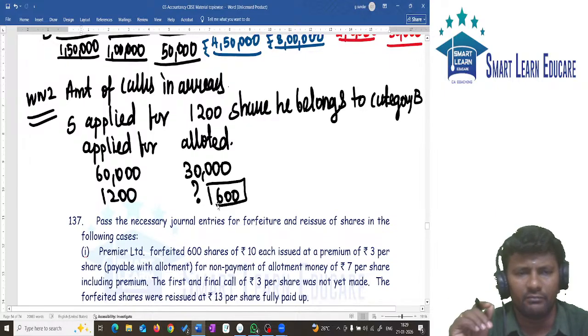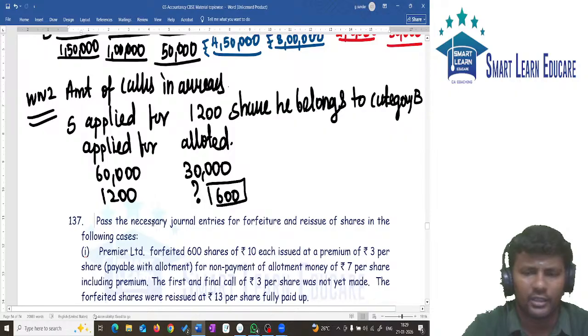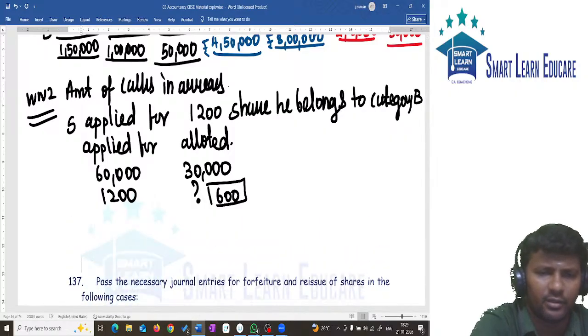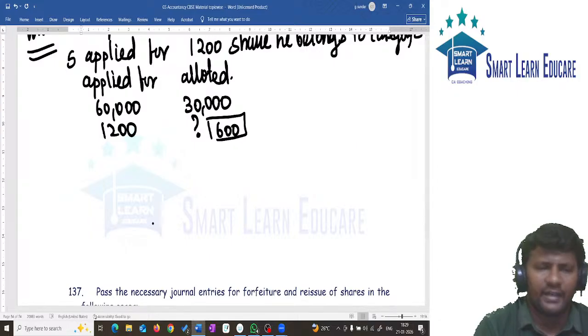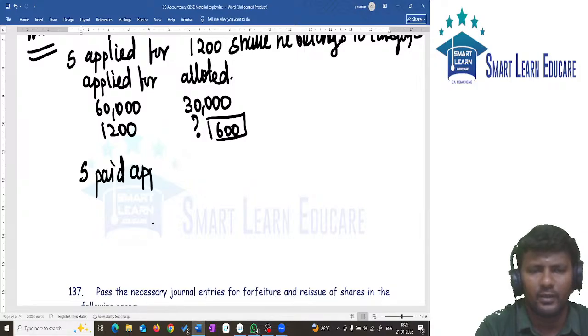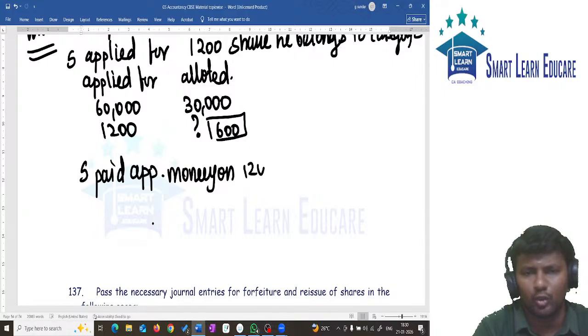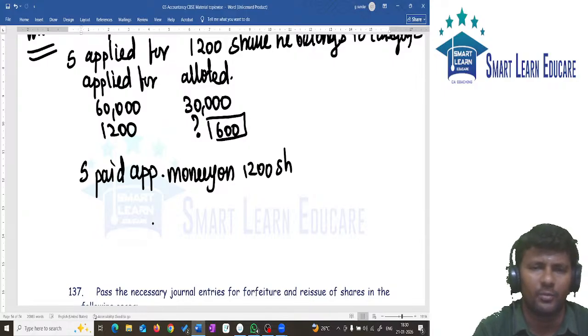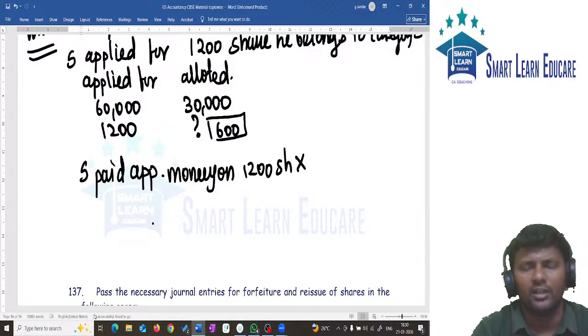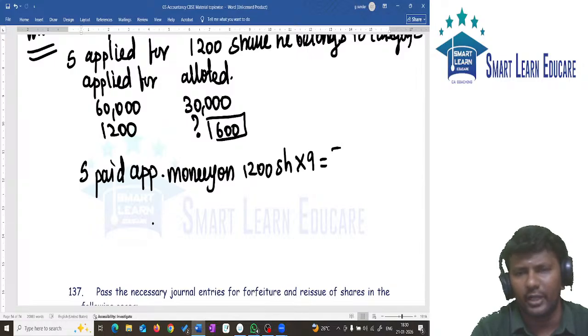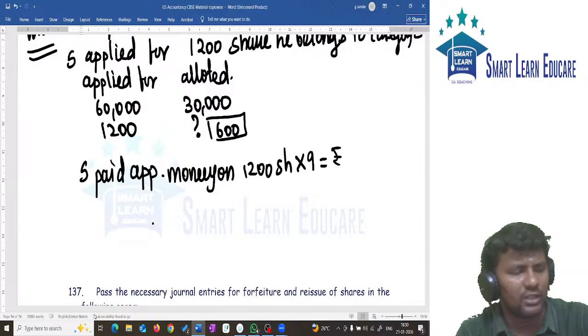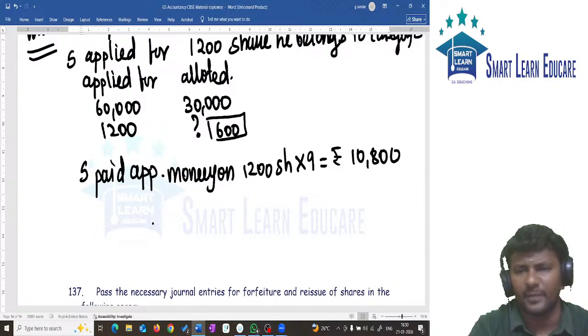Ratio 2:1 pa. ஆனா S paid application money on how many shares? 1200 shares. 1200 share ki paid how much rupees? 9 rupees. 1200 into 9 will give you 10,800 rupees he has paid.